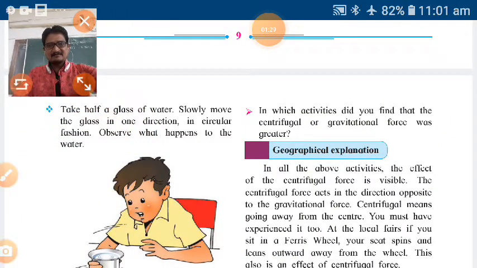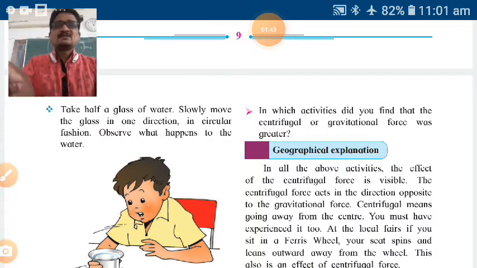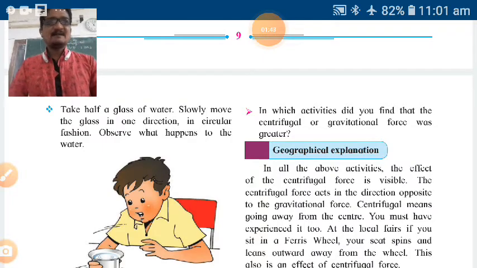Again, one activity has been given. Take a half glass of water. You should take half a glass of water. Slowly move the glass in one direction. Just move it in one direction.